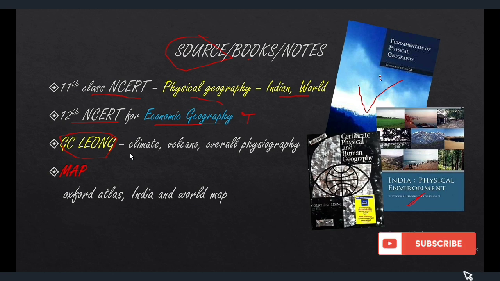Okay, but questions are not just coming from basics. You need to add value to your answers. You need to add information from other places. So for this, GC Leong is very important. For example, you can get some more information about volcano, which questions do frame on volcano, etc. The location of the volcanoes, etc.